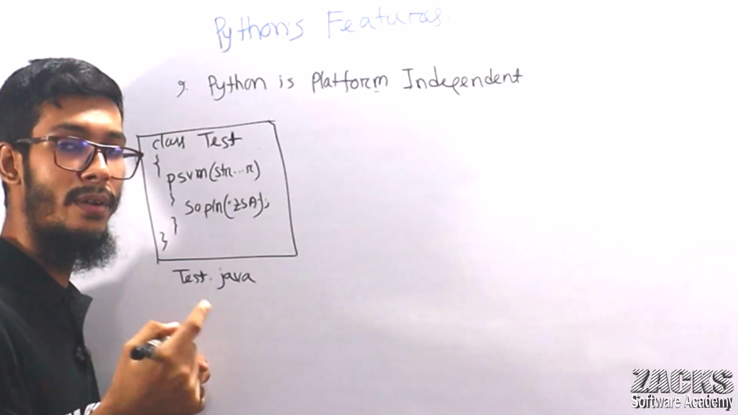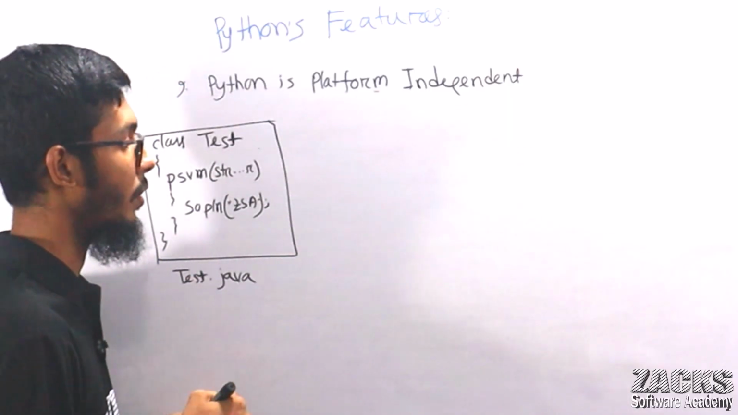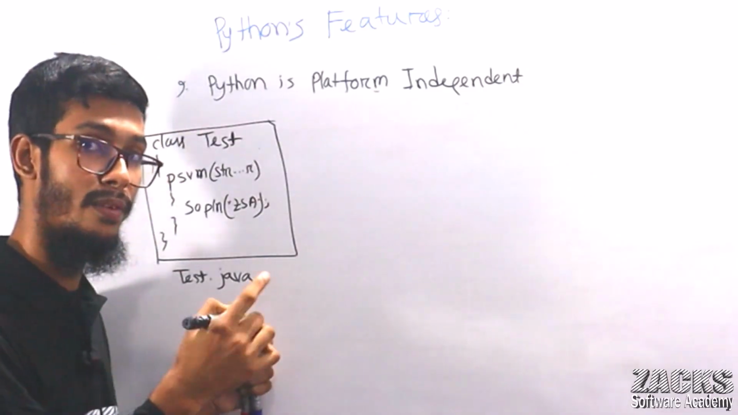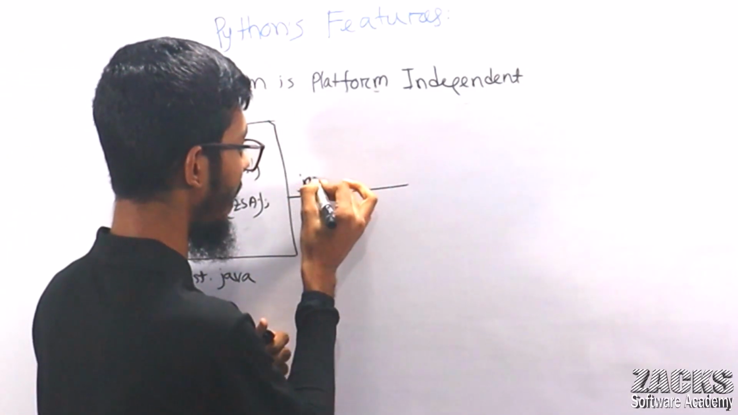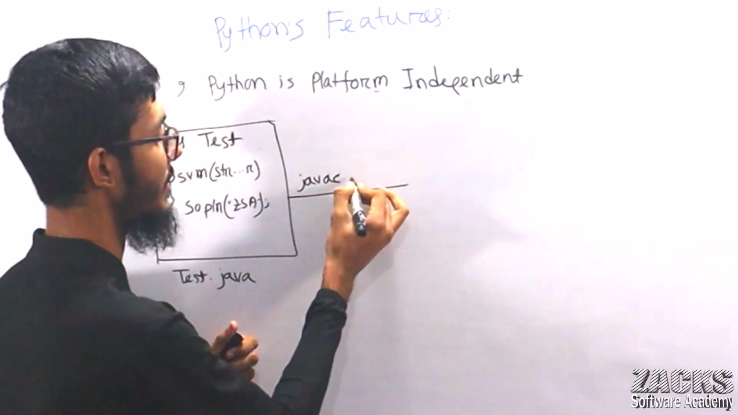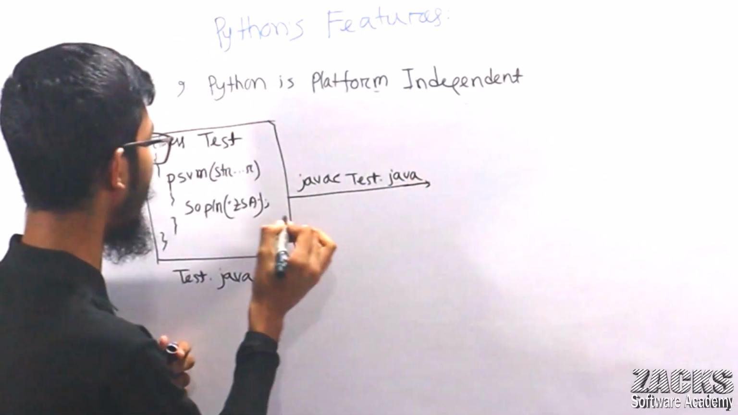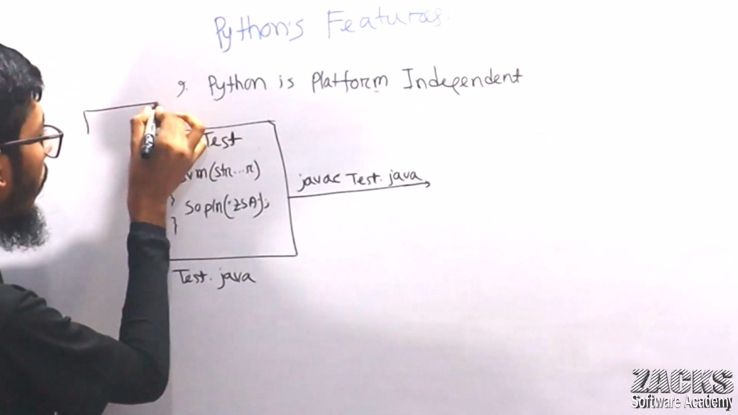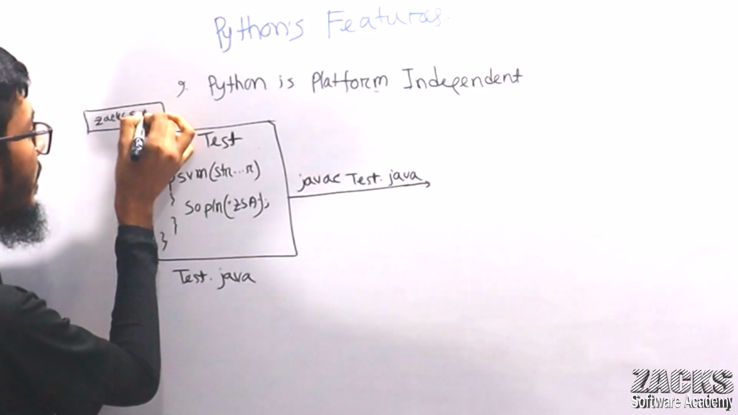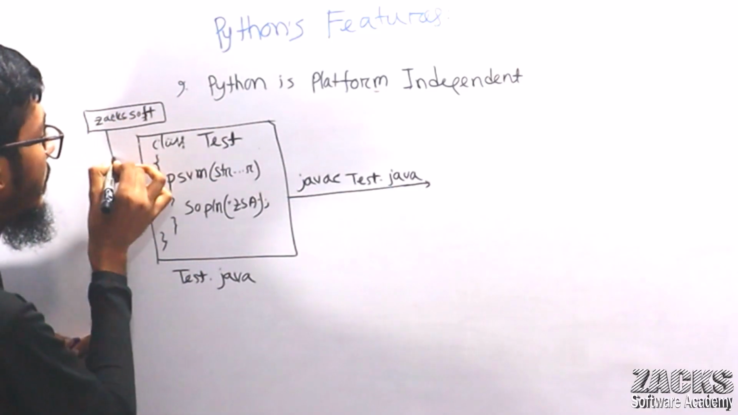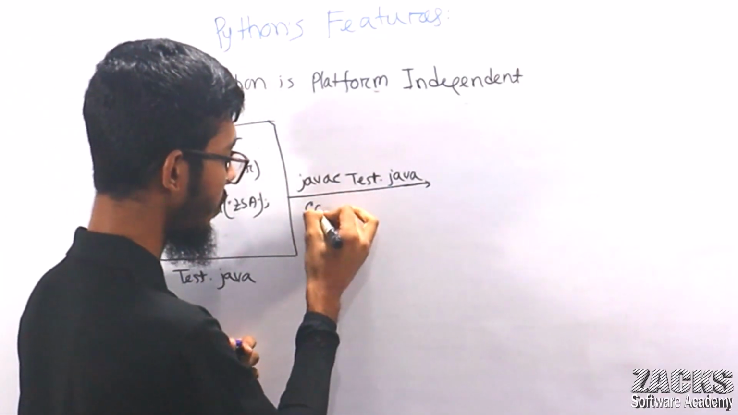Sir, how do we compile? If we want to compile from the command prompt, if we don't use any editor like Eclipse, we simply compile with javac, javac for compiler, javac test.java. Consider this file is available inside a folder called Jacksoft, Zacks Software Academy. Inside this folder, this file is available.